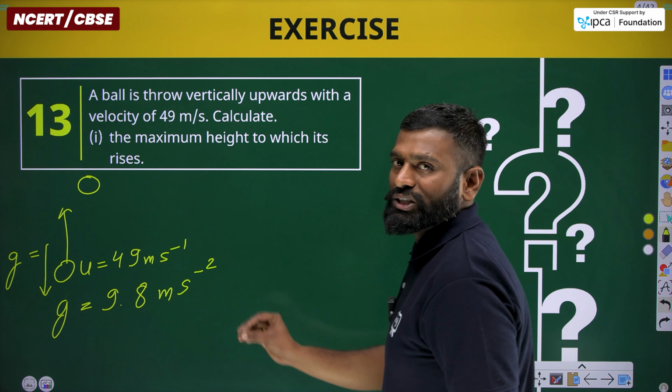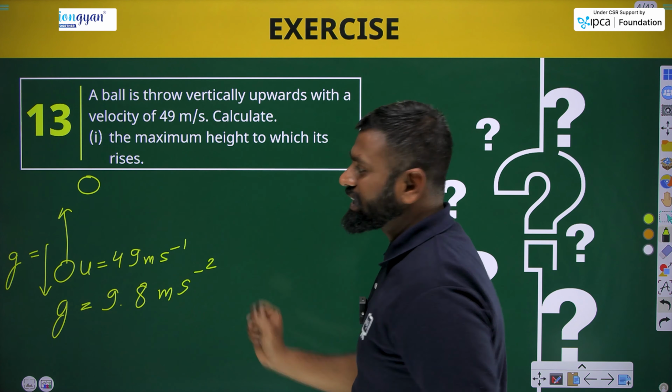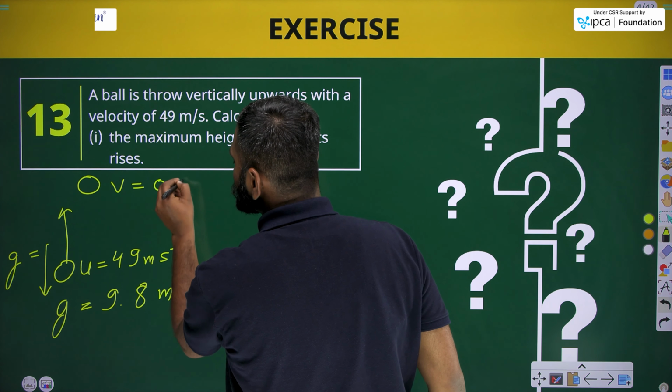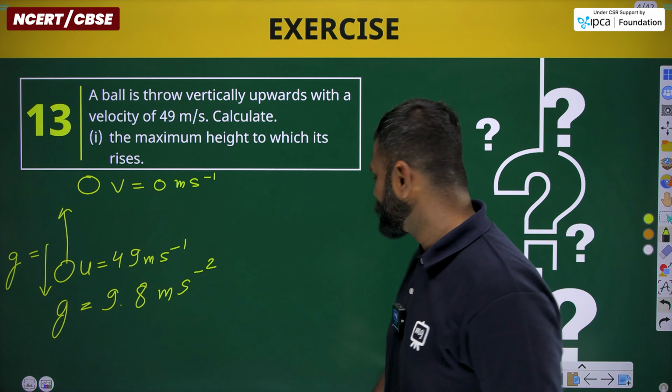In this question, as the object stops after reaching a height, its final velocity here is 0 meter per second. Okay, now चलिए करते हैं.